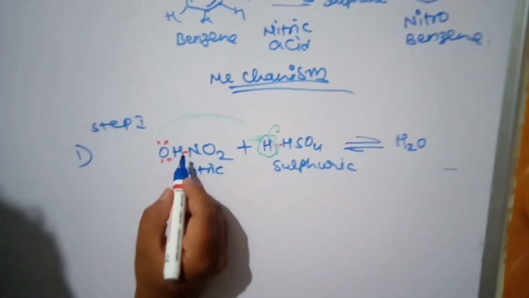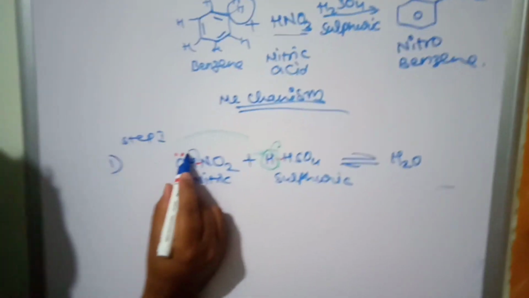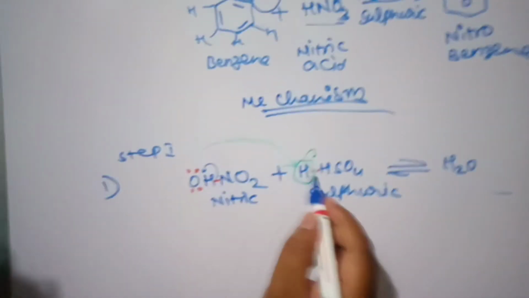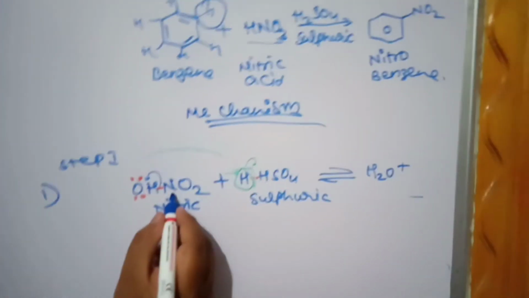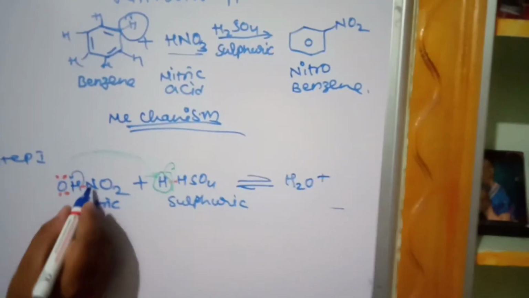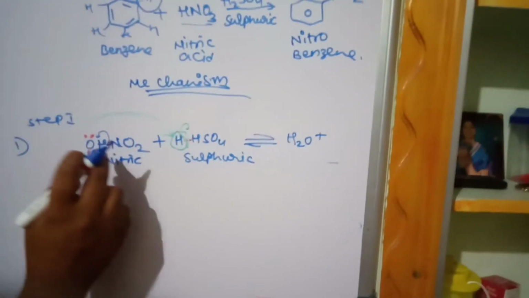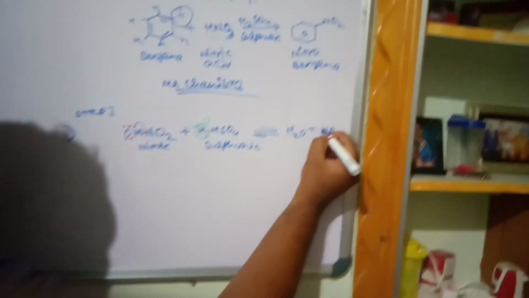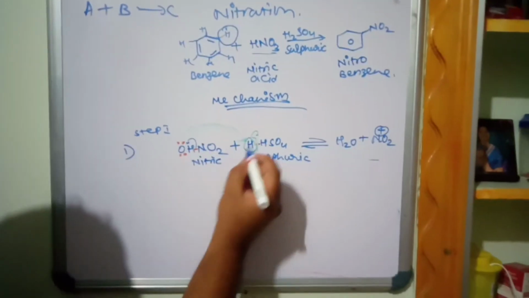Okay. And when oxygen is leaving, OH is there. Oxygen is leaving, it takes a pair of electrons. Means NO2 becomes electron deficient because oxygen is more electronegative than nitrogen. It attracts the electrons from nitrogen, the lone pair of electrons, and oxygen is rich. So what happens? This becomes electron deficient, that is the nitronium ion. Deficient means we use a positive charge.